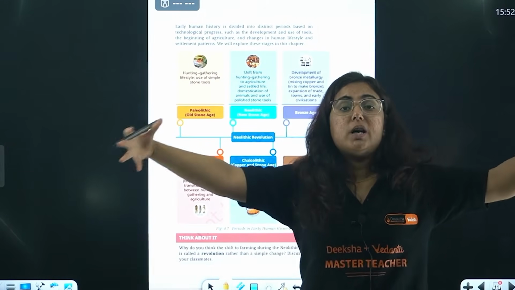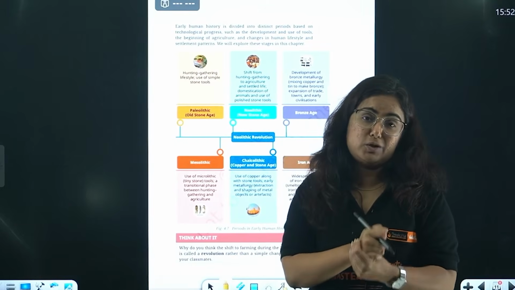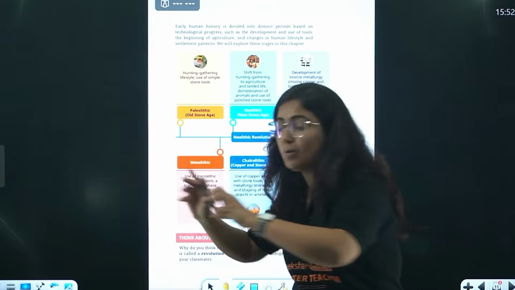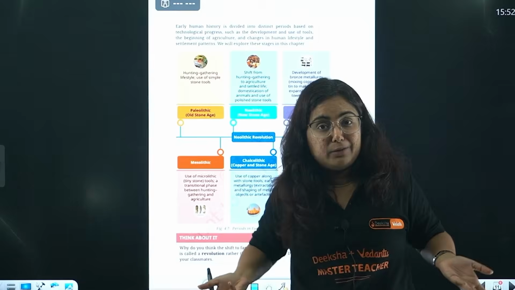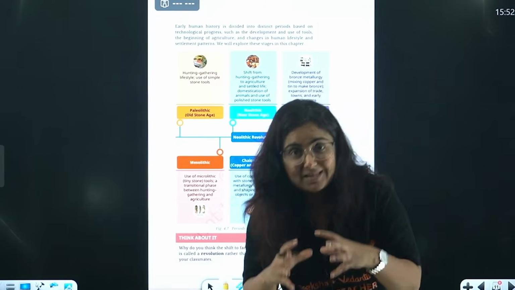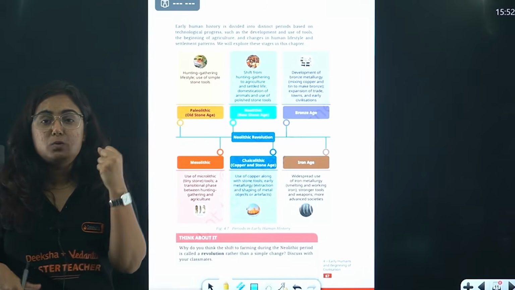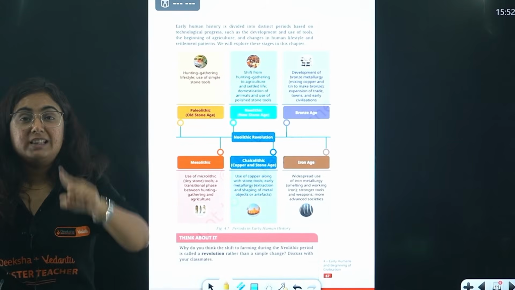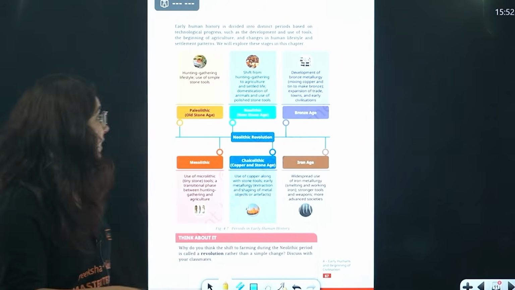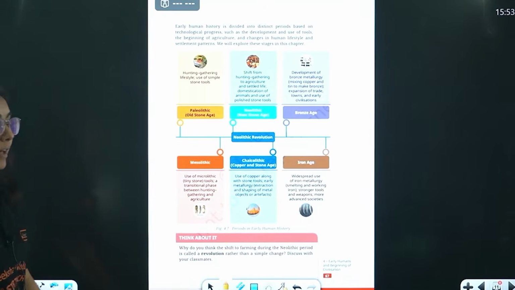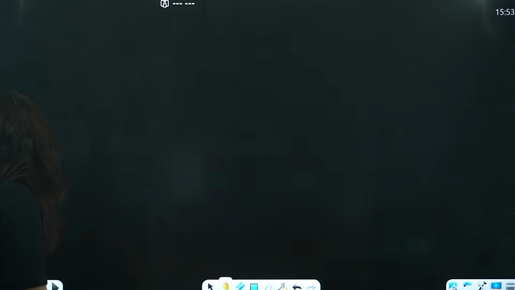Beta, such a long history. See, for 99% of history we do not know about any literary sources, so how can we say that this is the Mauryan dynasty, this is the Gupta dynasty, they were ruling? We can't, because we don't have a timeline. So to understand it better, we analyze the type and shape of the tools they used, and we figure out that there is a difference in their living style from one period to another, and hence we divided them into certain ages, which I will tell you right now.